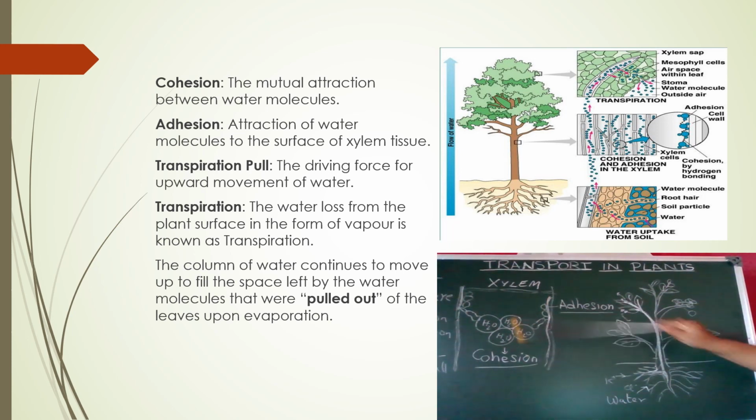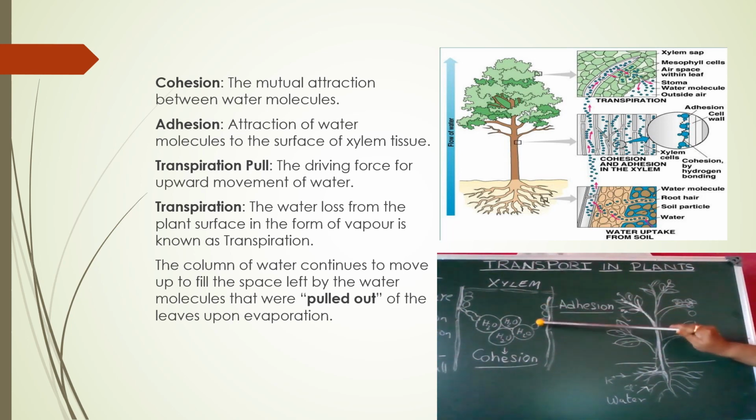Suppose this is the wall of the xylem, which is made of lignin. The water molecules are slightly attracted to the lignin wall, so that they bind there, and with this clinging the whole column of water molecules gets pushed upwards.